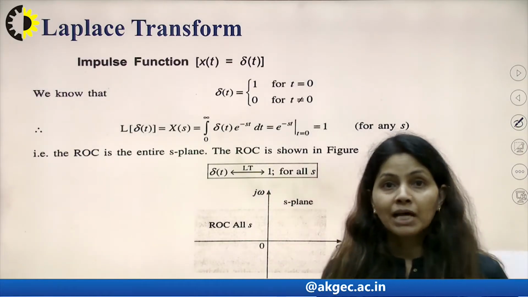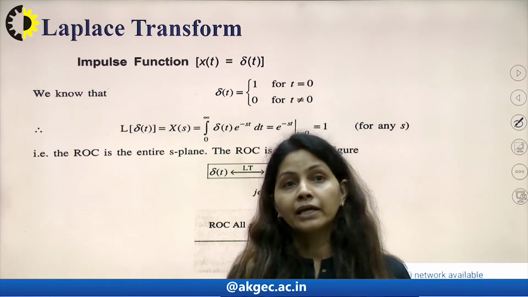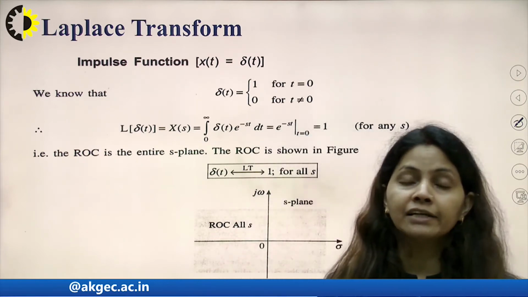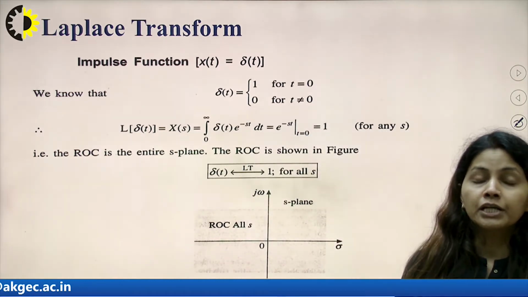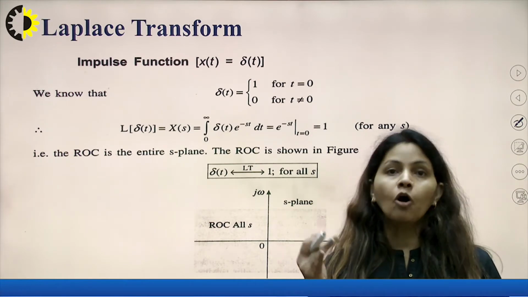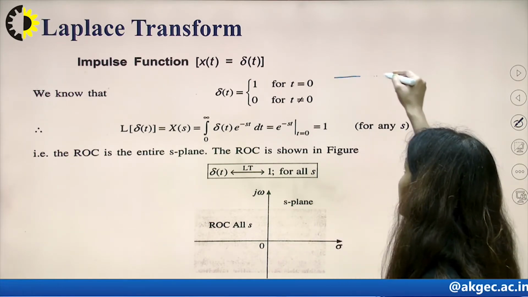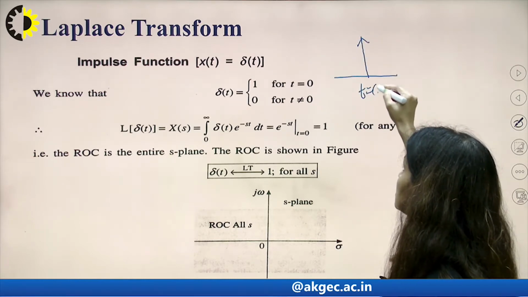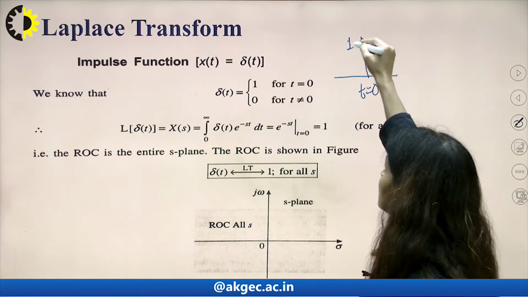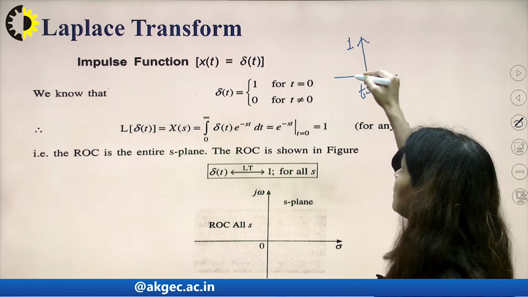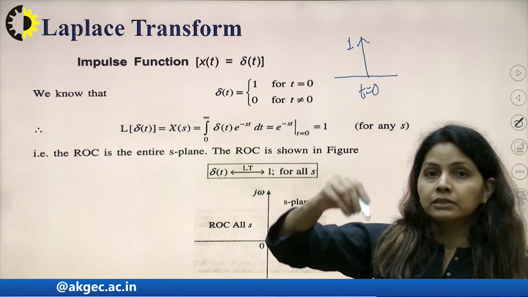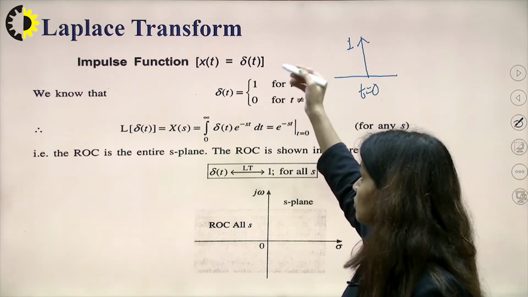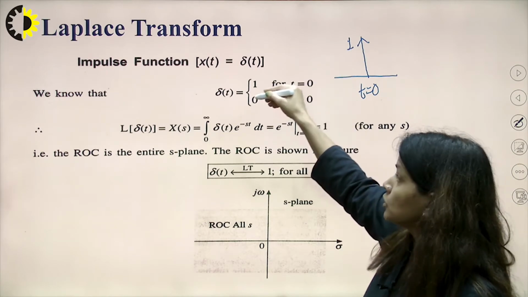Let us calculate the Laplace transform of some important functions. We can take the impulse function as an example. We define the impulse function delta(t) equal to 1 for t equal to 0, and for all other values it is 0. That means if I draw the impulse function, at t equal to 0 it is 1, and for all t less than 0 or t greater than 0, it is 0.